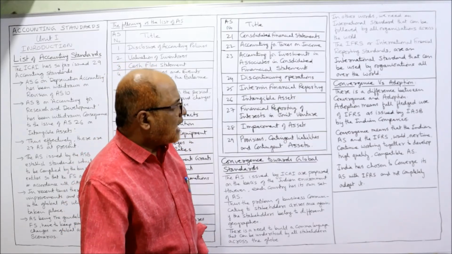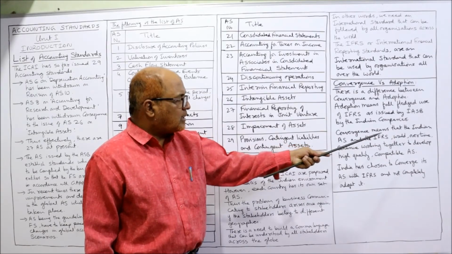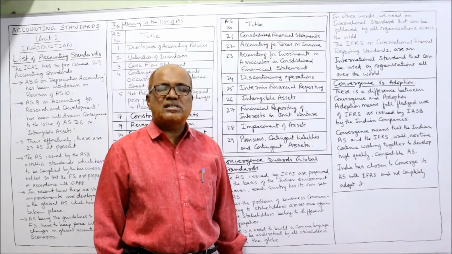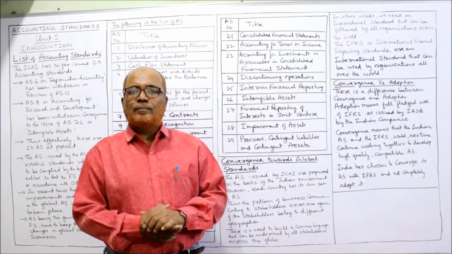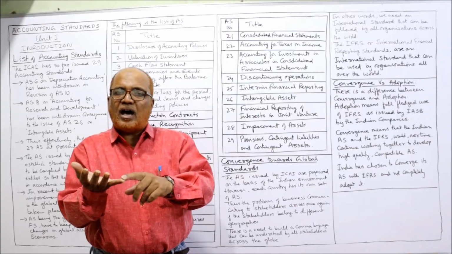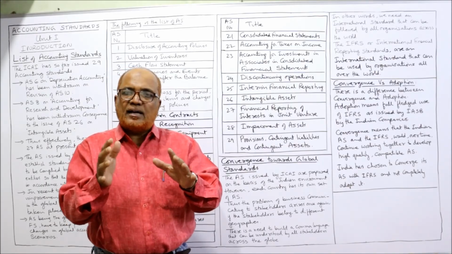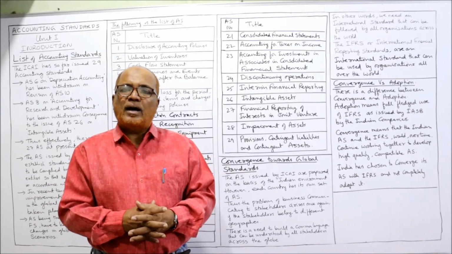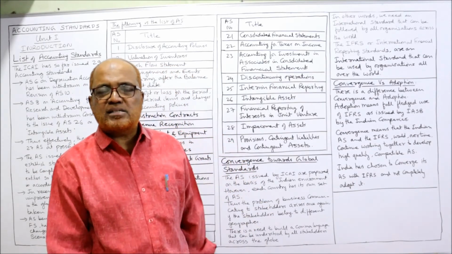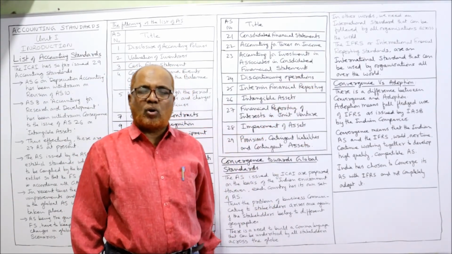That is adoption. Now, convergence means the Indian accounting standard and IFRS would over time continue working together to develop high quality compatible accounting standards. So convergence means we are using both. We are combining the accounting standards of India and accounting standards of IFRS. So global standards and Indian standards are combined to make high quality financial statements which can easily be understandable to everyone, whether the stakeholder is in India or the stakeholder is abroad.